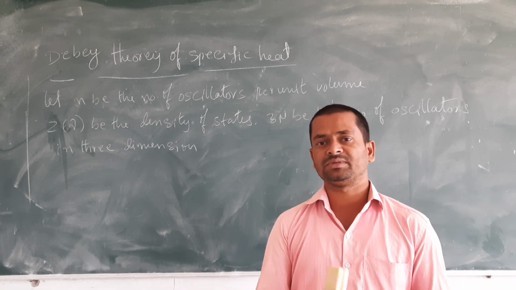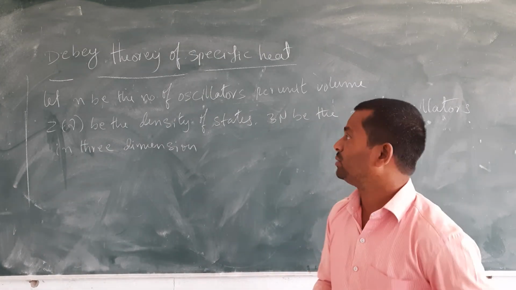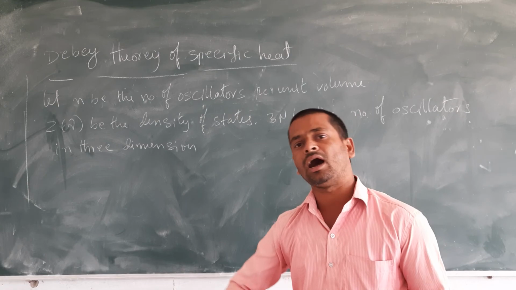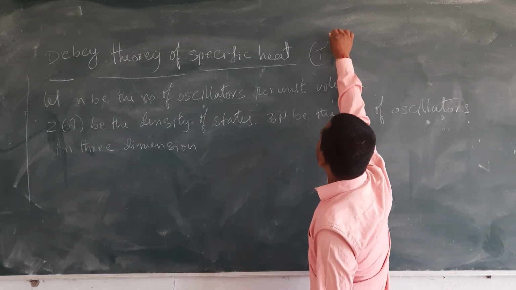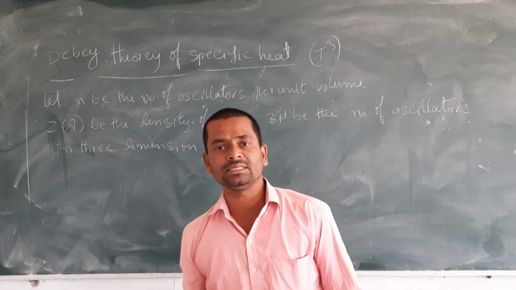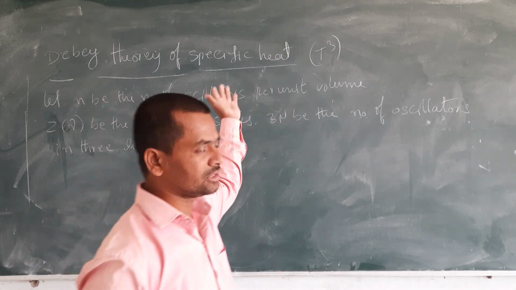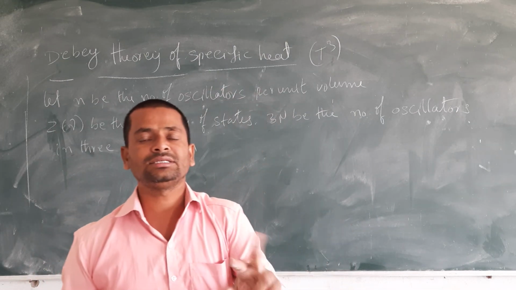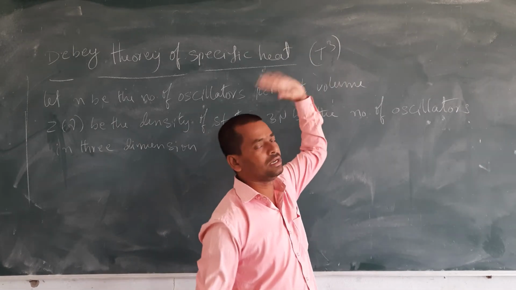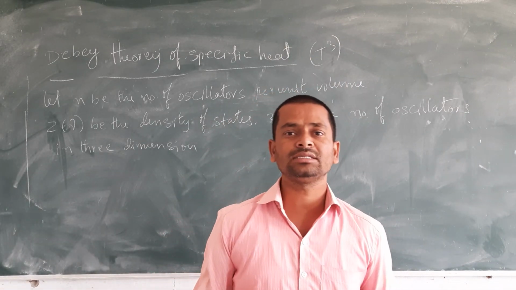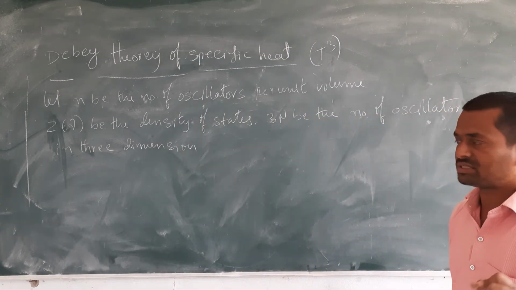He got a relation between the specific heat and the temperature, and Debye theory of specific heat is also called the T cube law. Why? Because at the end of this lesson we will get a relation between the specific heat and temperature, so temperature will be like this only. That is why it is also called the T cube law.